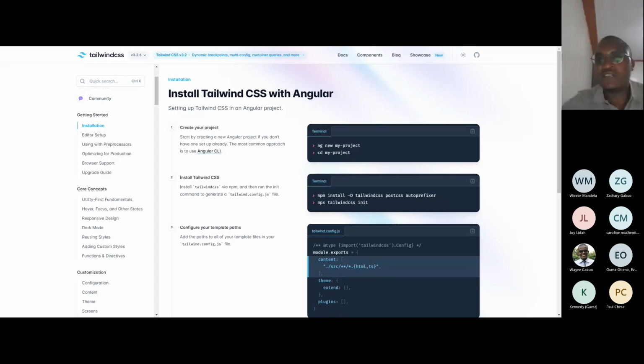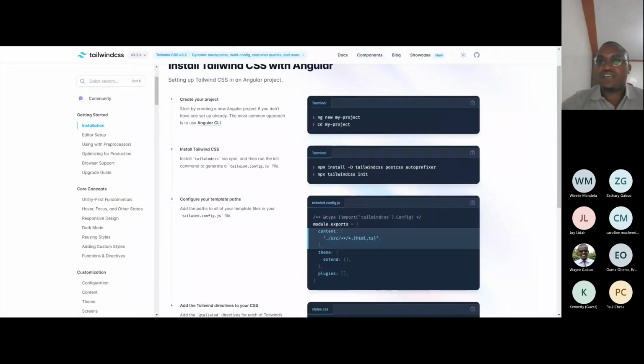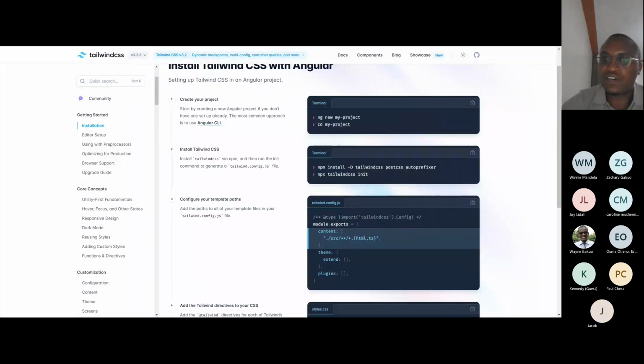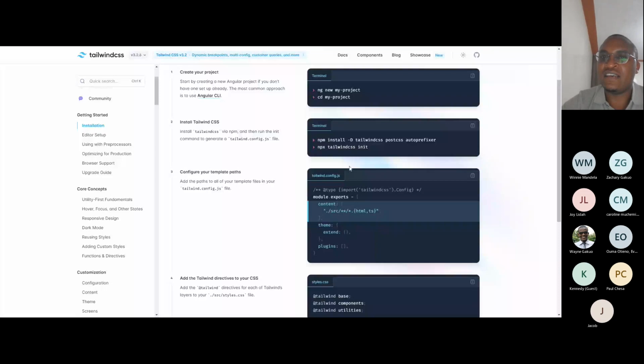After you create a new project, you change directory to that project. After that, you go to your terminal and run npm install tailwindcss. After that, initialize Tailwind, and after this step, it will create a tailwind.config.js for you. That will be the first file we'll interact with.